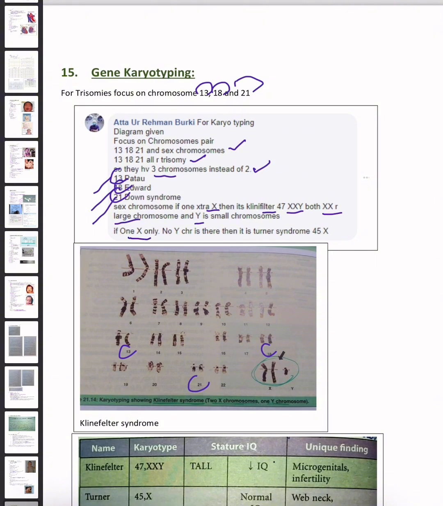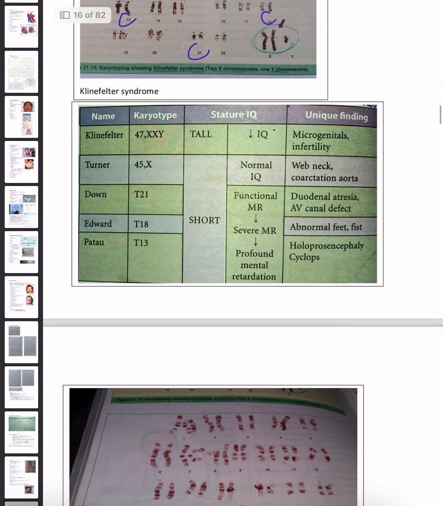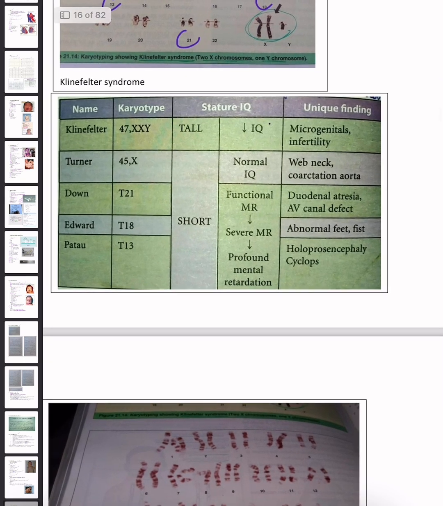If there is only one X, no Y, then it is Turner syndrome, that is 45X. You can see in this table that in Klinefelter syndrome there will be 47XXY. So the stature will be tall and IQ level is less. Unique findings will be microgenitals and infertility. These are the common findings of Klinefelter syndrome.